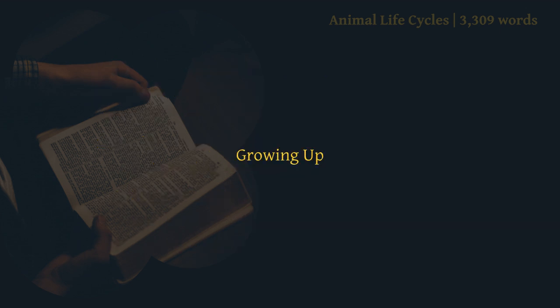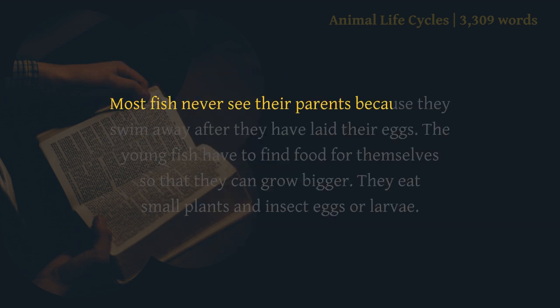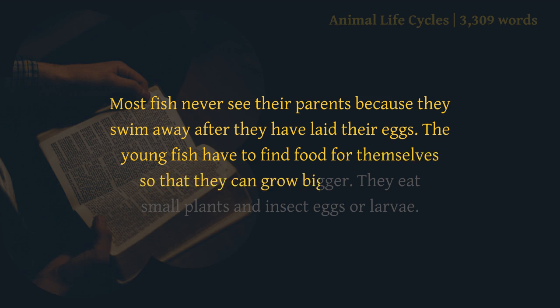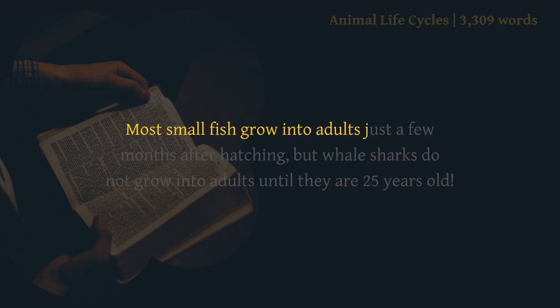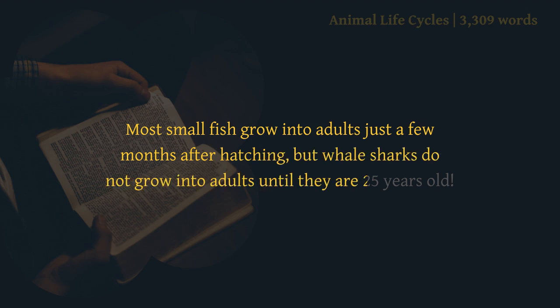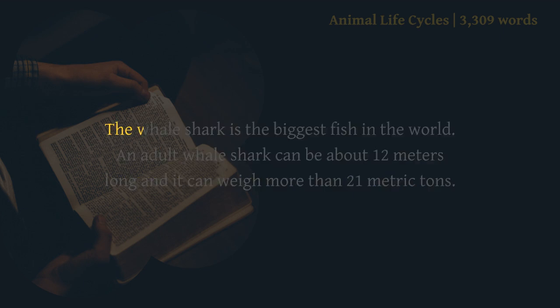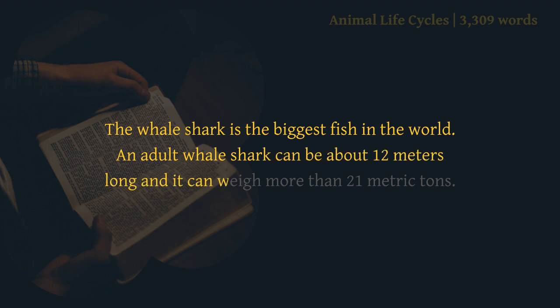Growing up. Most fish never see their parents because they swim away after they have laid their eggs. The young fish have to find food for themselves so that they can grow bigger. They eat small plants and insect eggs or larvae. Most small fish grow into adults just a few months after hatching, but whale sharks do not grow into adults until they are 25 years old. The whale shark is the biggest fish in the world. An adult whale shark can be about 12 meters long and it can weigh more than 21 metric tons.